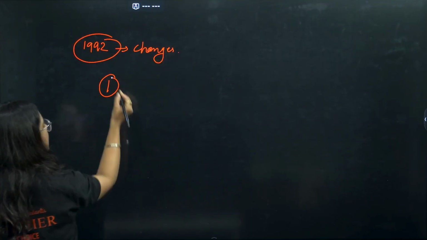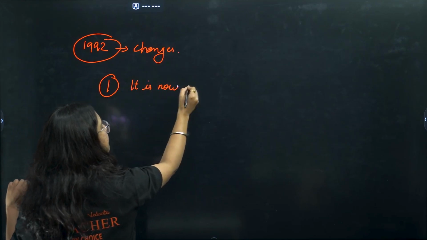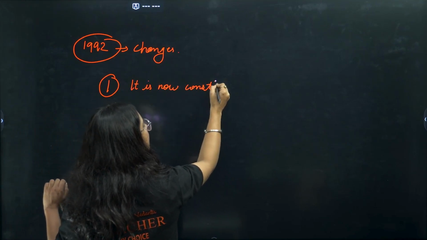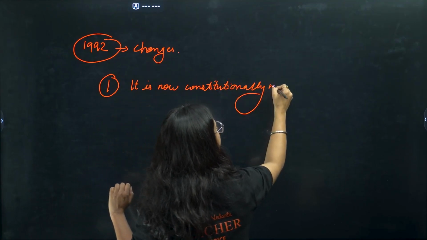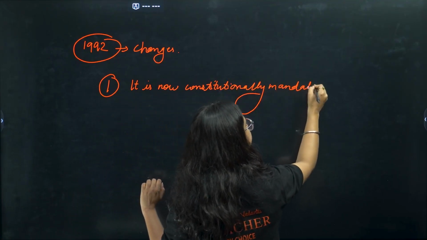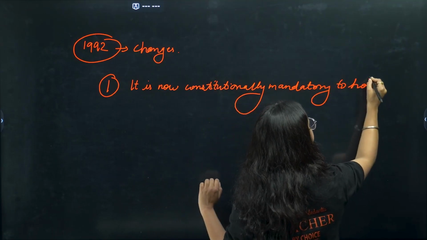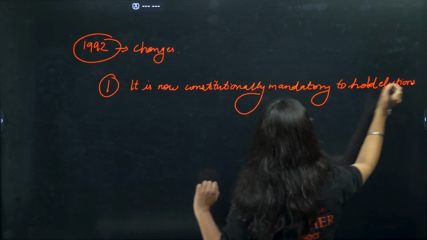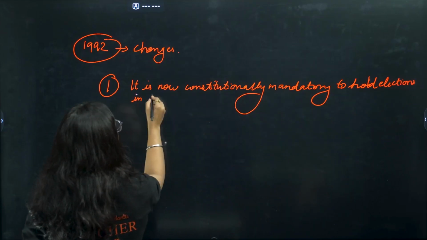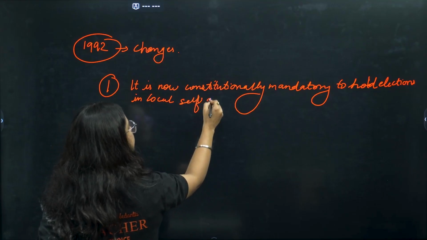Okay, the first and the most important change is it is now constitutionally mandatory to hold elections in local self-government. Okay, we call it what? Local self-government.